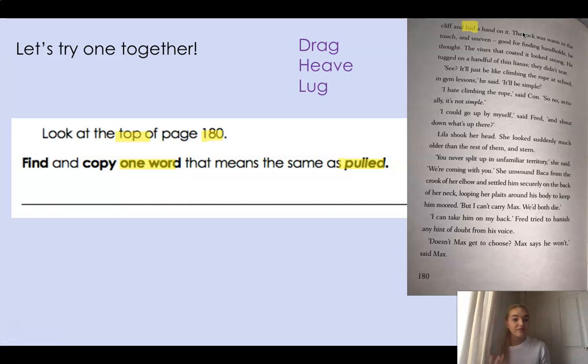Laid is a verb. When you lay your hand on something, what are you doing? That's right, you're placing your hand on something. Is that pulling? No, it's not pulling, so we can read on. The rock was warm to the touch and uneven.